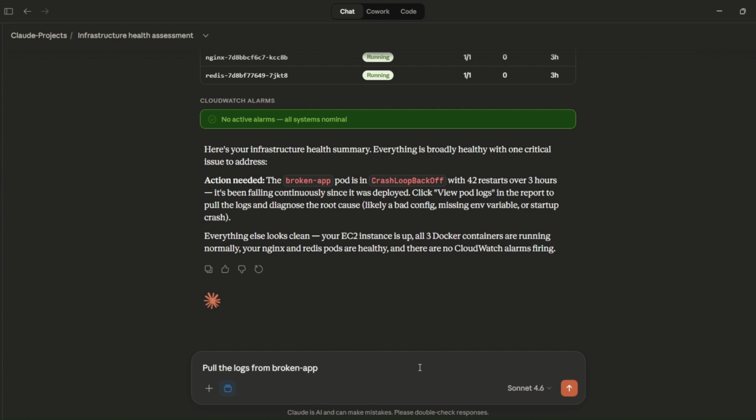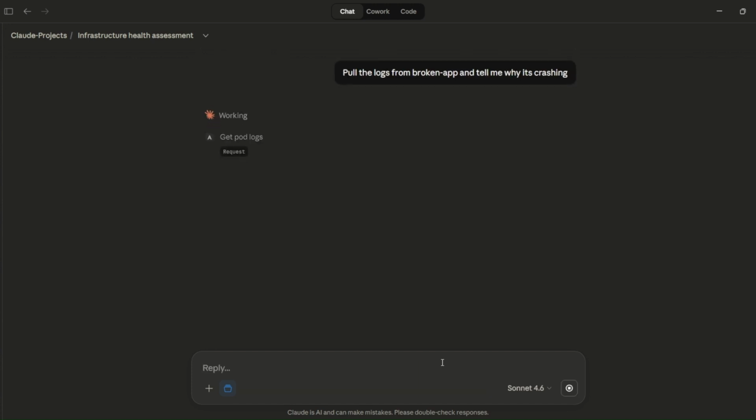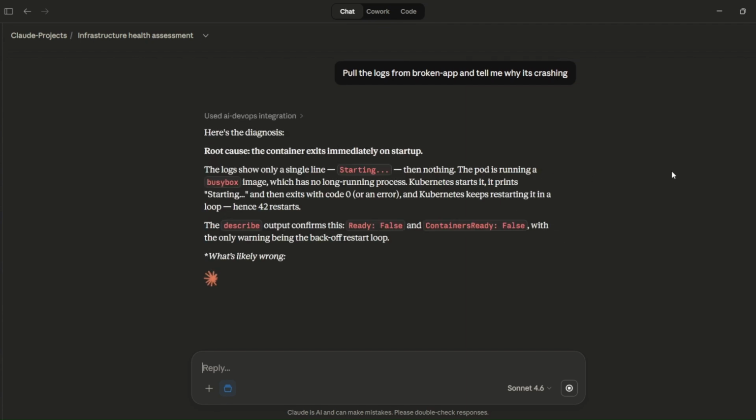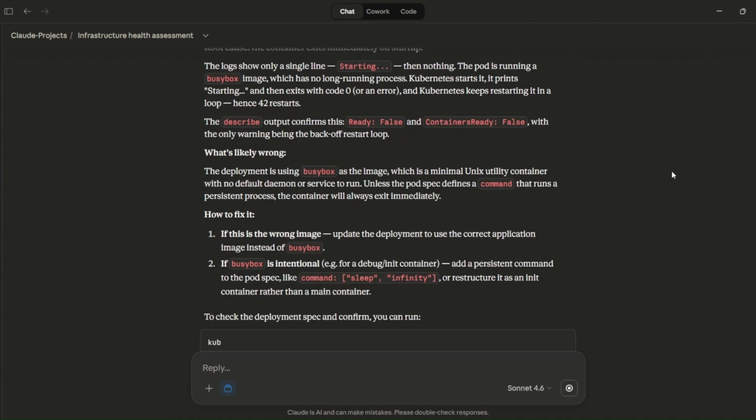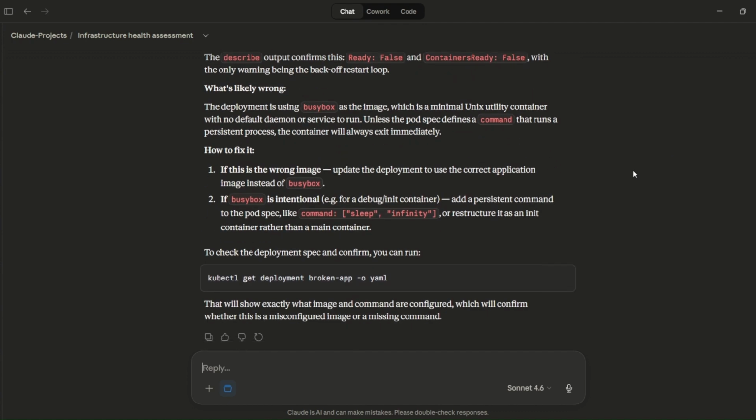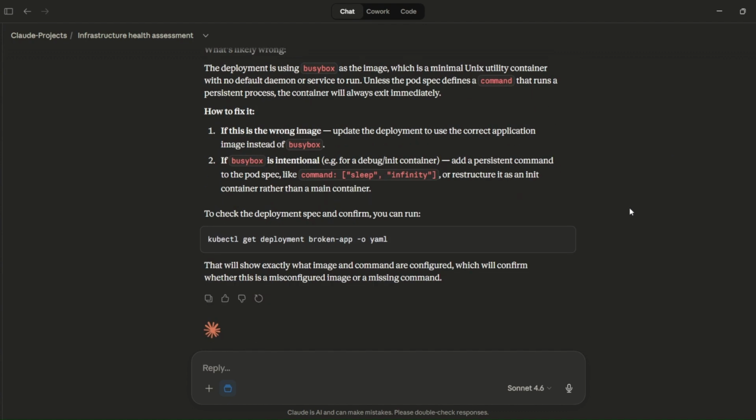Claude calls the logs tool. Gets the raw output from Kubernetes. And now watch the diagnosis. That's it. Root cause. Explanation. Fix. In one response. No Googling. No switching tabs. No copy-pasting logs manually.